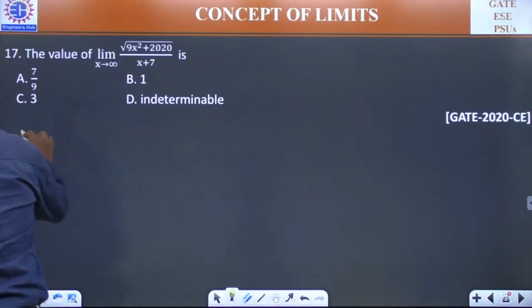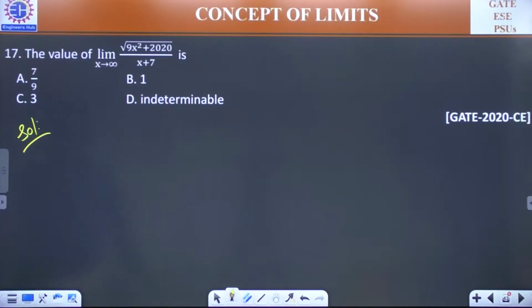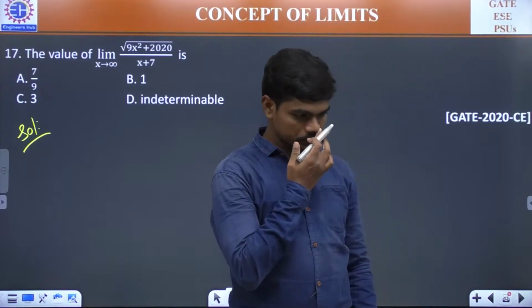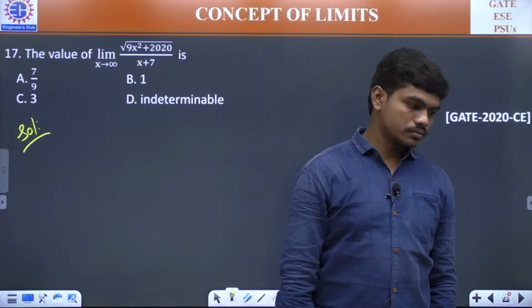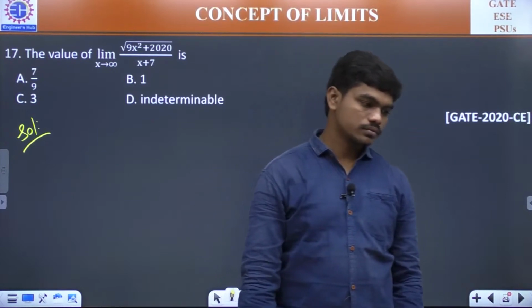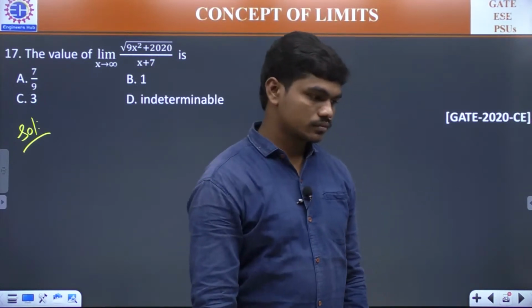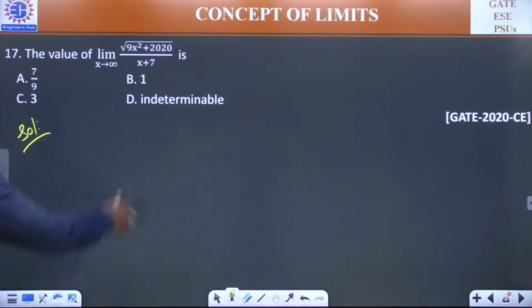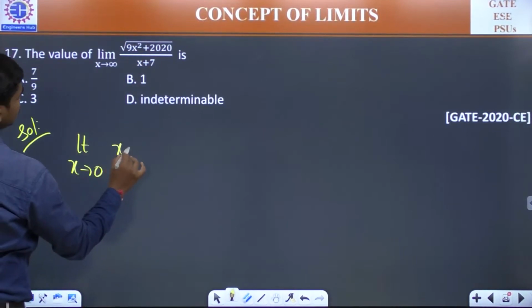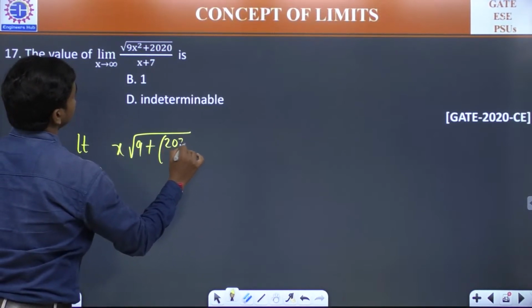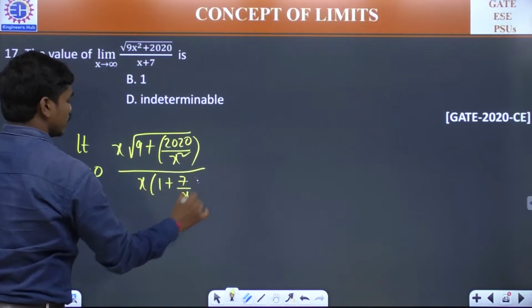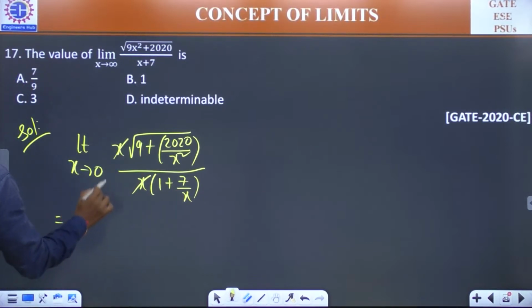Please solve this. If you see, in the numerator the term is 9x square under a square root, which means if you take x square common, this can be written as root of 9 plus 20 divided by x square, and in the denominator, if you take x common, 1 plus 7 by x. The x gets cancelled, of course.